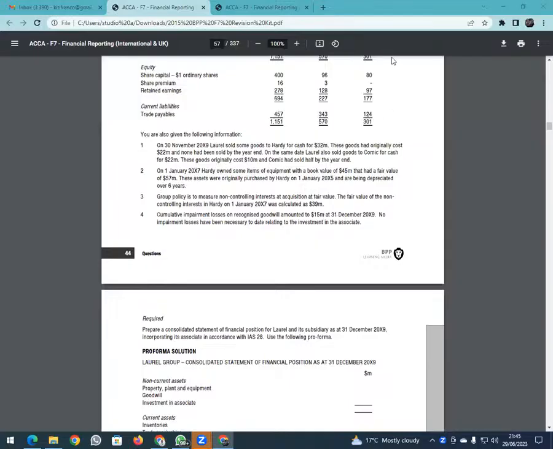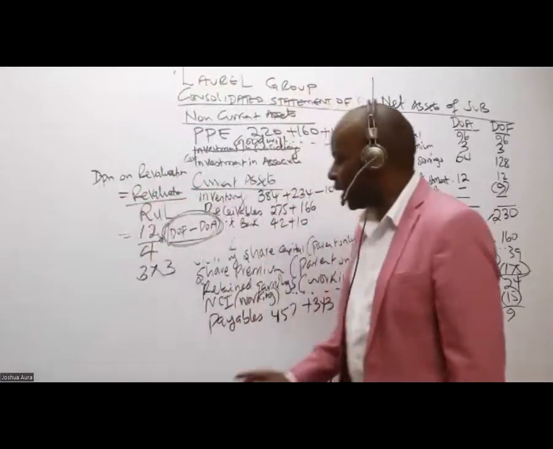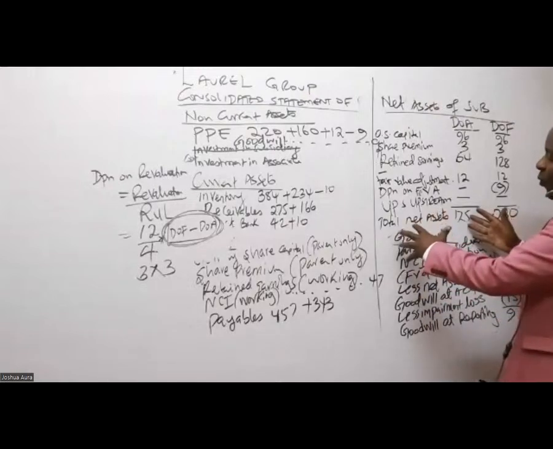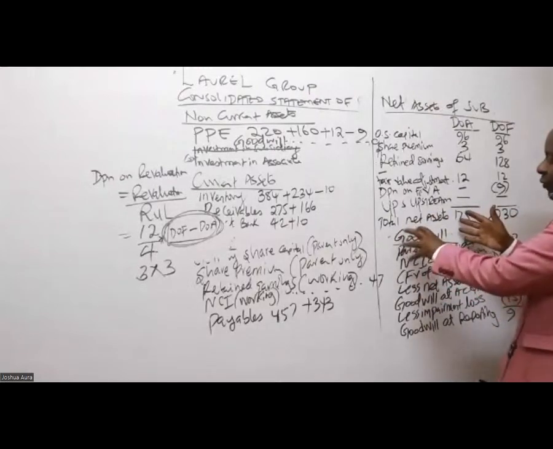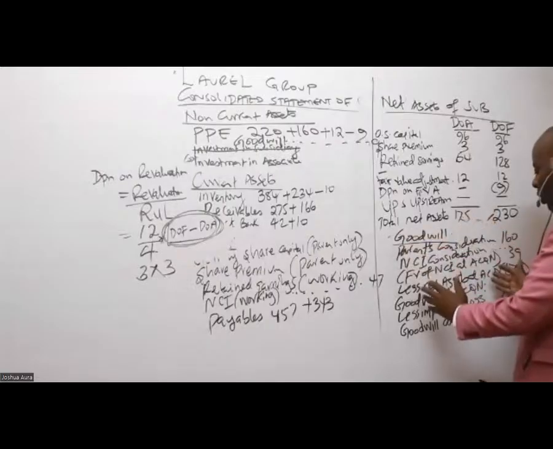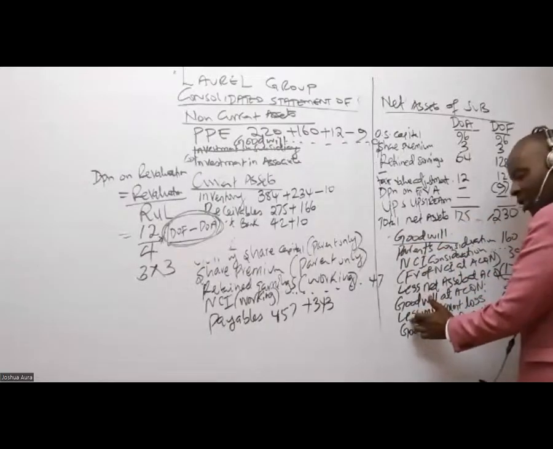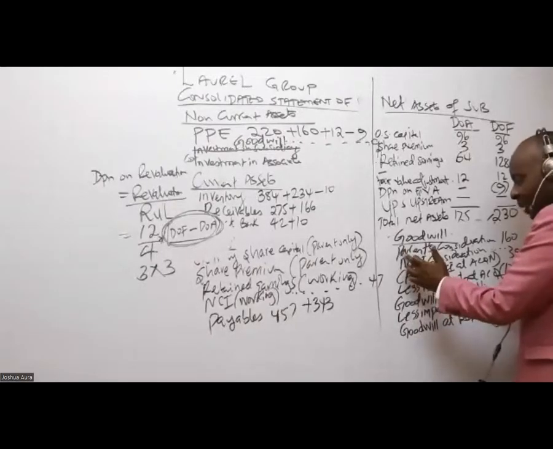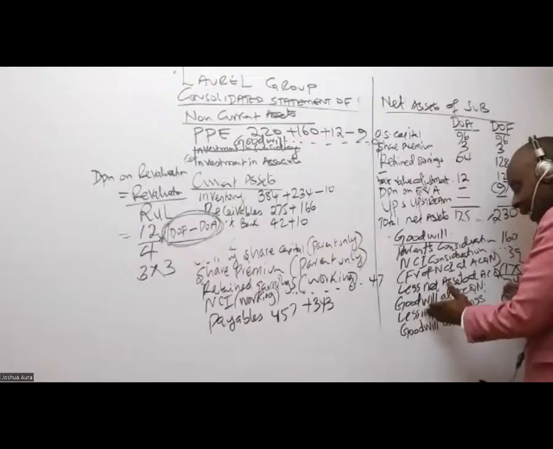Now, some students are asking questions here. Students are getting a little confused in terms of goodwill. Remember, if you're using the full method, you can't apportion impairment loss. In the full method, you have both NCI and parent, so you're taking impairment loss 100%.